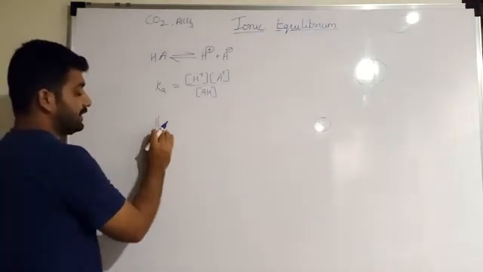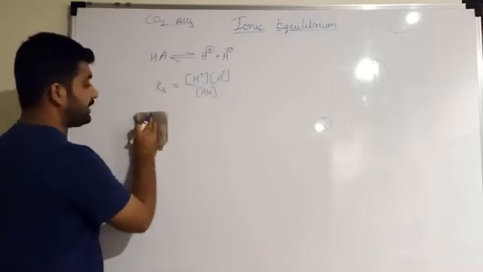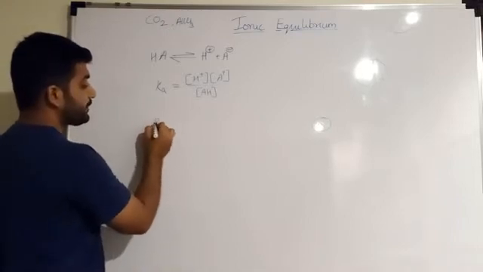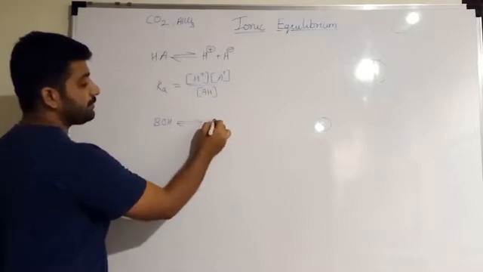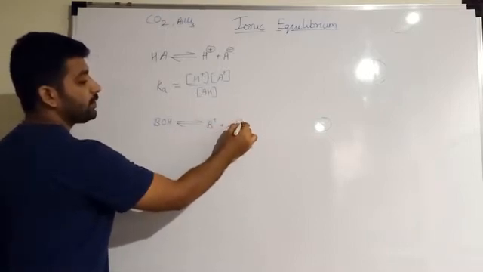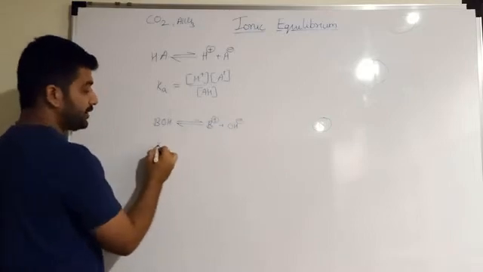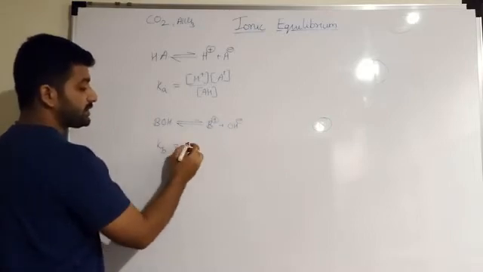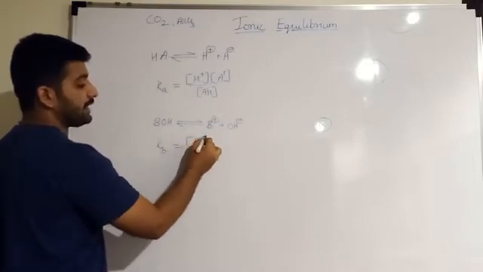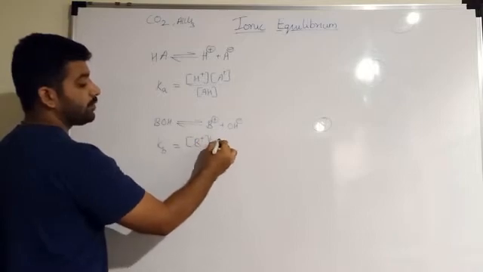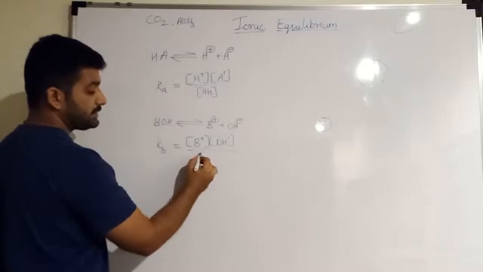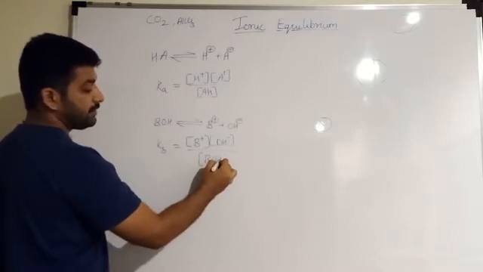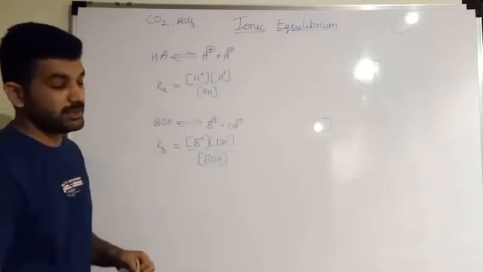If we have BOH for base, BOH dissociates into B+ and OH- ions. So the dissociation constant for the base can be written as the product of concentrations of ions divided by the concentration of the reactant.